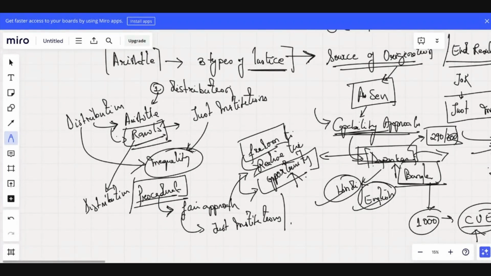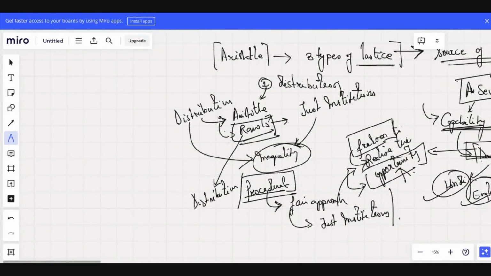So if there is a question, like in 2024 also there was a question, asking who all of these fall under this category. If there is a question regarding distributive justice, and you find Aristotle and Rawls, be 100% sure that both of them come under the category. I mean, Rawls comes under both distributive justice and procedural justice.